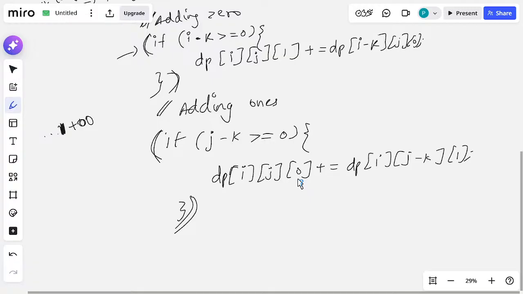So, before that the array should end with 0. If the array ends with 0, we will add k ones to it. If the array ends with 1, we will add k zeros to the array. Understood? So, if the array ends with 1, then we will add k zeros to the array. If the array ends with 0, we will add k ones to the array, right.